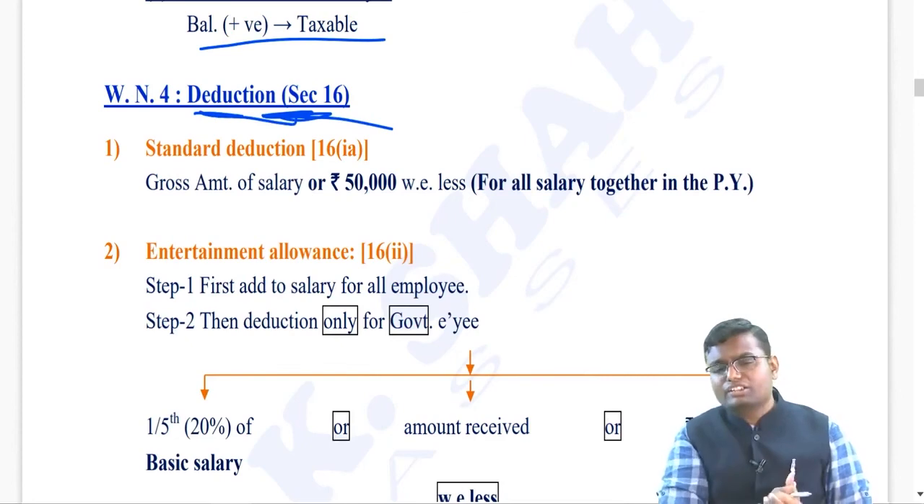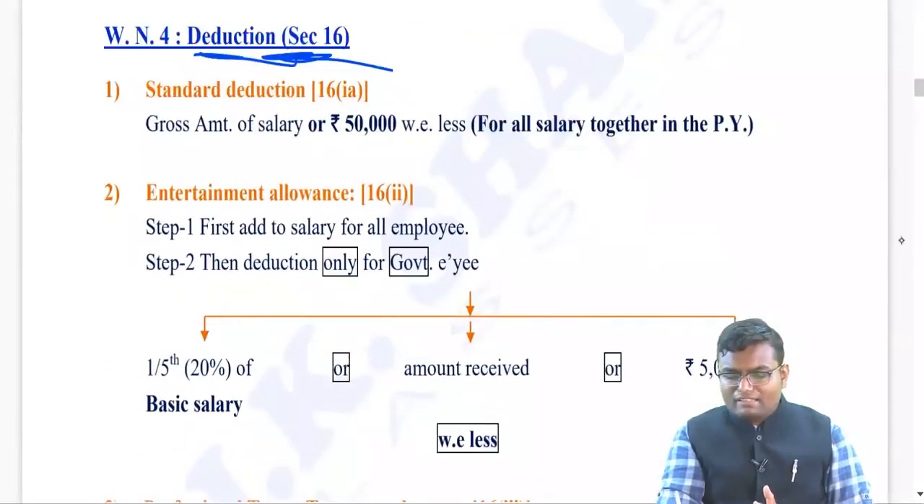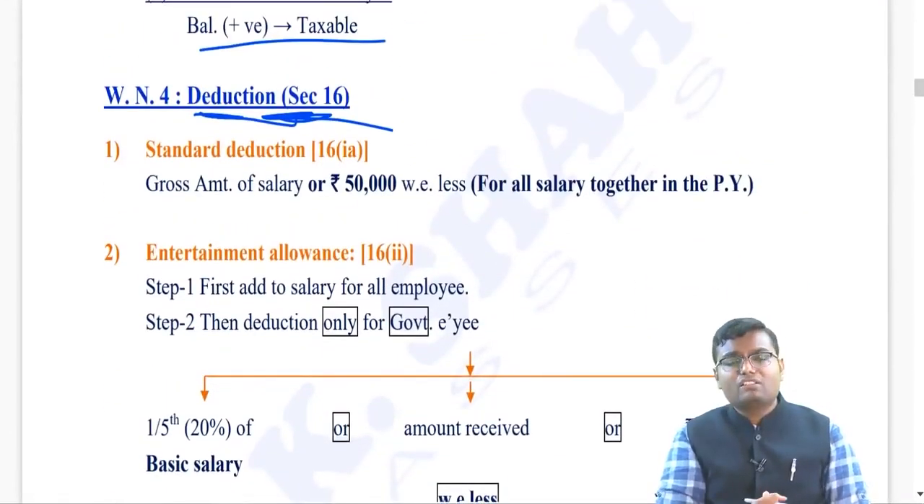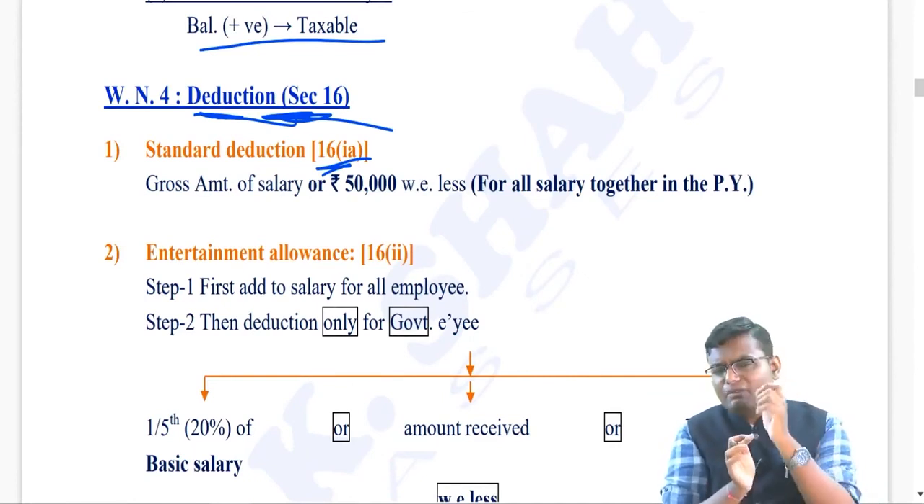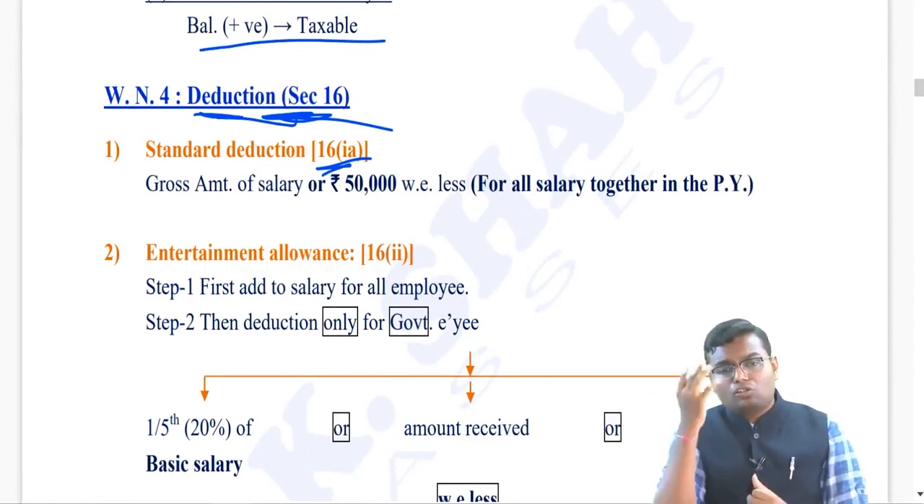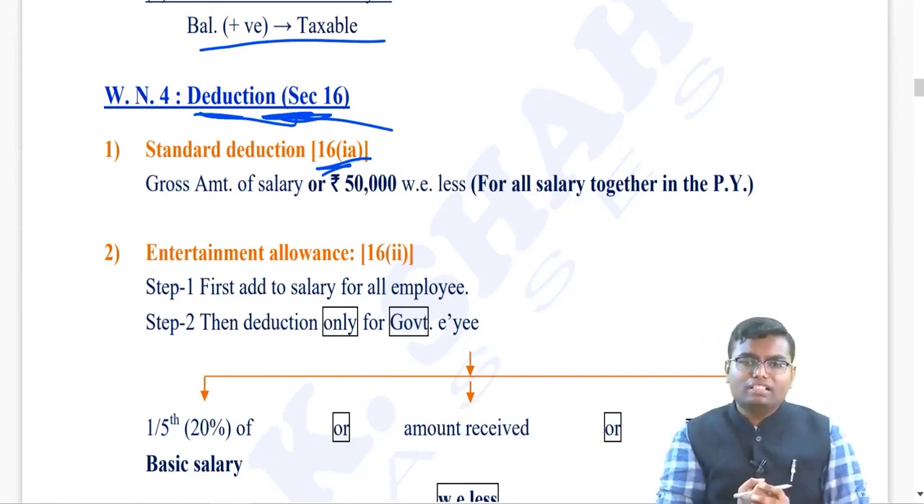There are 3 deductions. Number 1 is the standard deduction that you will definitely forget in your examination. Why I am saying this, that definitely you will forget this, because it is a hidden adjustment. Section 16 clause 1A. What is the deduction? 50,000 from any employer together, maximum 50,000 per year. So gross salary or 50,000, whichever is lower, standard deduction, 16 clause 1A.